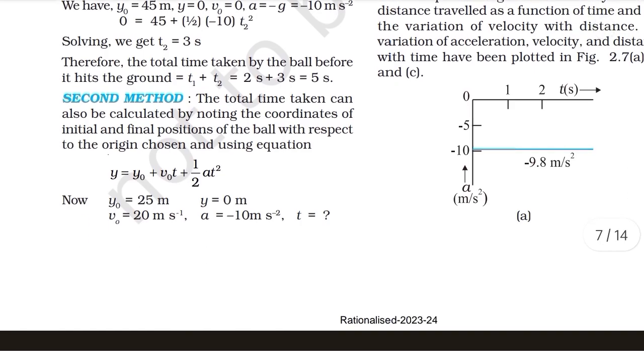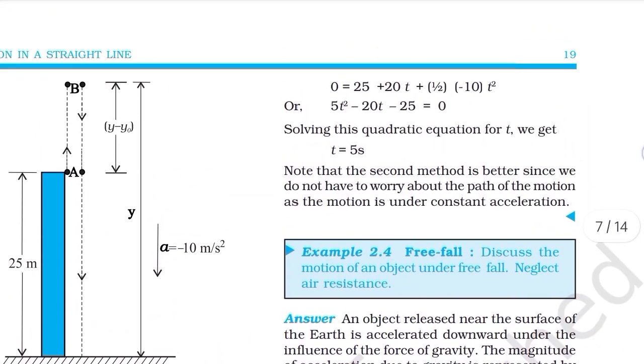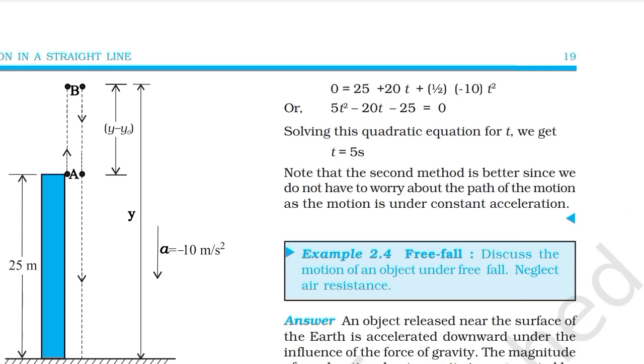Second method. The total time taken can also be calculated by noting the coordinates of initial and final positions of the ball with respect to the origin chosen, and using the equation y is equal to y naught plus v naught t plus half at square. y naught is equal to 25 meter, y equals to 0 meter, v naught equals to 20 meter per second, a is equal to minus 10, t is equal to ? 0 is equal to 25 plus 20t plus half minus 10 t square, or 5t square minus 20t minus 25 equals to 0.